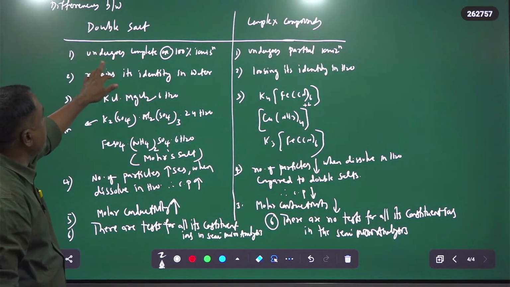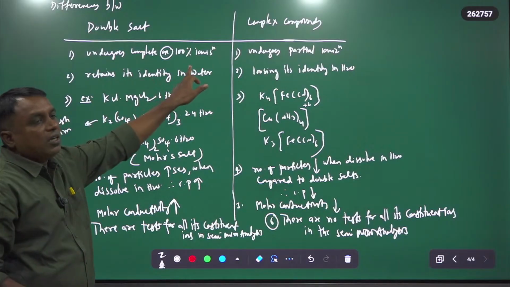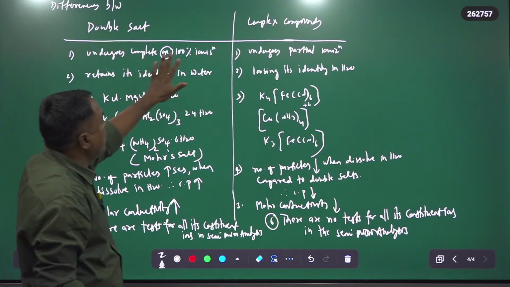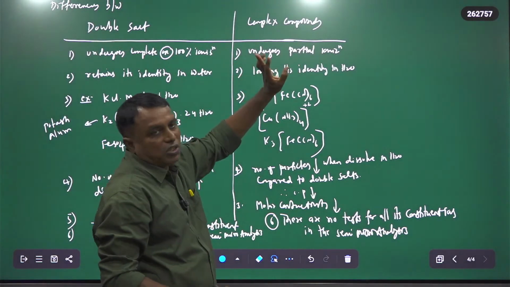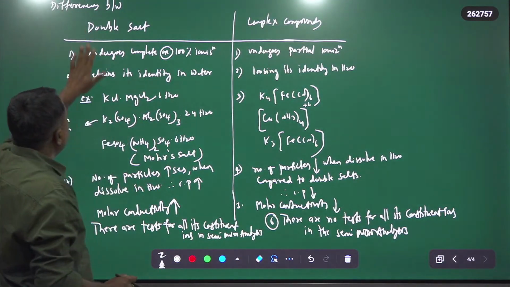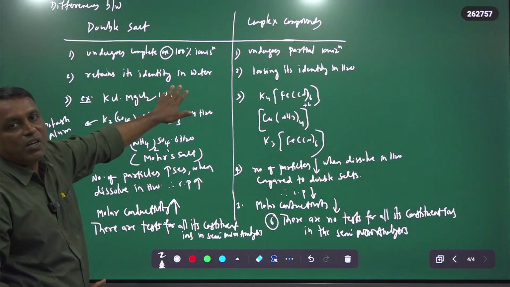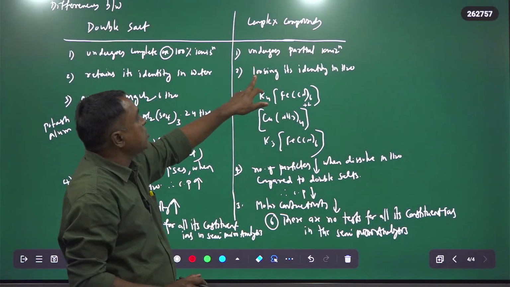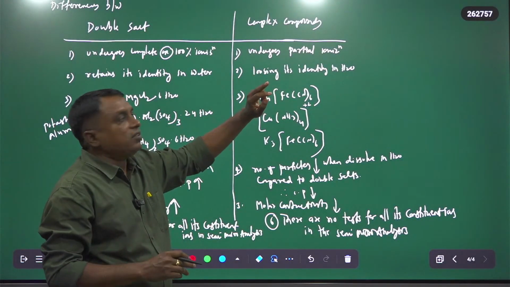So again I repeat this. Double salts undergo 100% or complete ionization, but complex compounds undergo partial ionization. Double salts retain their identity in water, whereas complex compounds lose their identity in water.